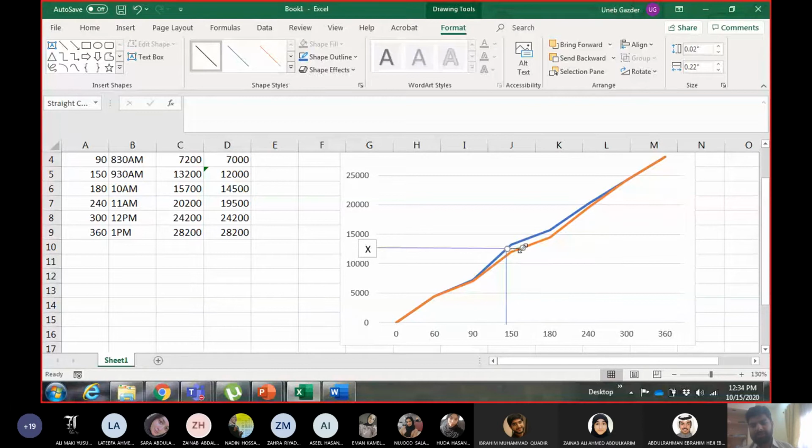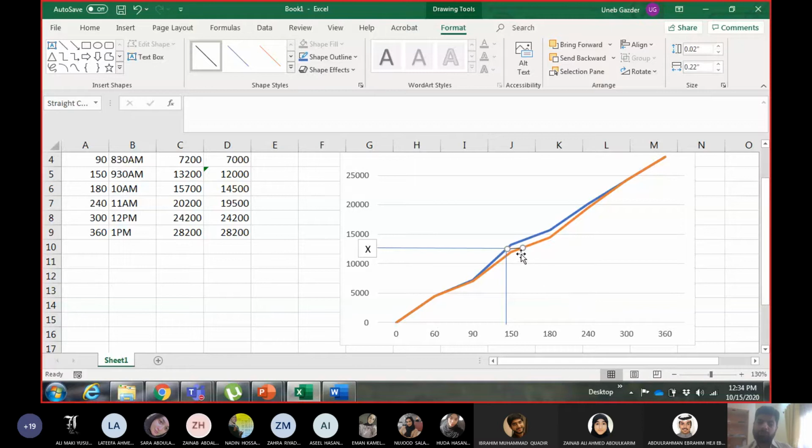So the waiting time of vehicle X is what? The length of the black line, which is basically the difference between the blue and the orange, the arrival and departure line. So the waiting time is the horizontal difference between the arrival and departure line, and the number of vehicles in the queue is the vertical difference between the arrival and departure line. Waiting time cannot be calculated from the demand and capacity curve. You have to calculate it from here.